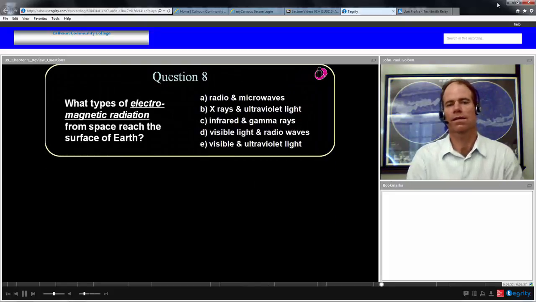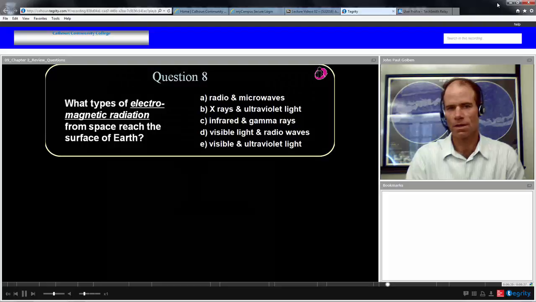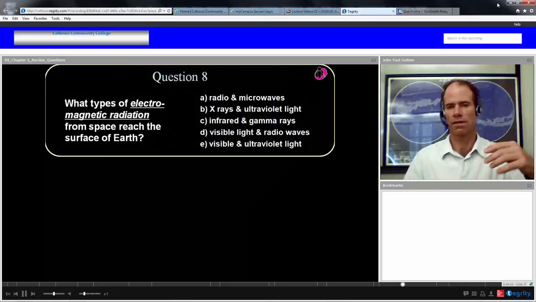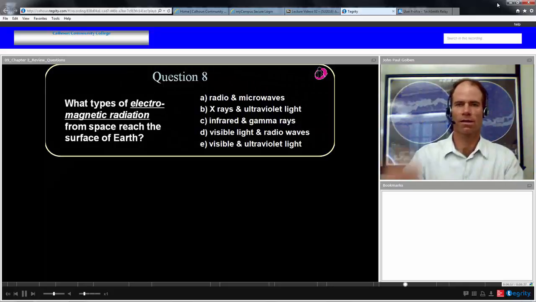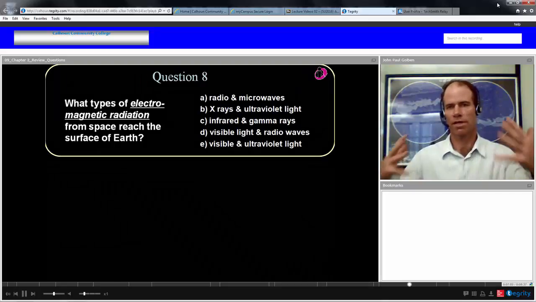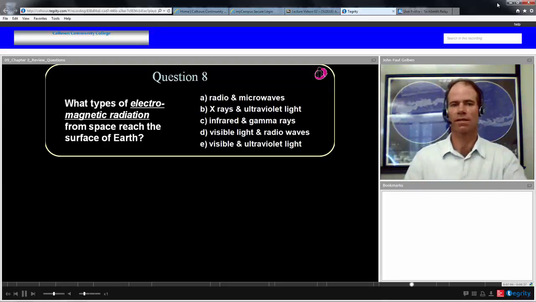Question 8. What types of electromagnetic radiation from space reach the surface of the Earth? Well, we're being bombarded through the whole spectrum of electromagnetic radiation, at least the Earth itself. But fortunately for us, our atmosphere protects us from most of that radiation. So we actually have a shield in different layers of our atmosphere. Very important shield, the ozone layer, the magnetosphere, the clouds. Everything protects us from different frequencies of light that reach the Earth.